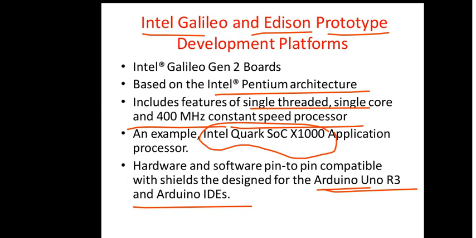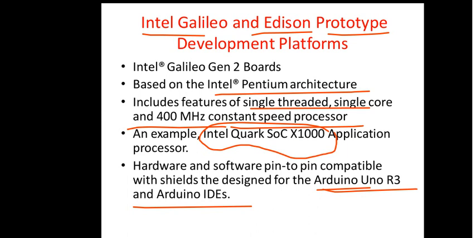So the shields you would take for making connectivity from your Arduino to external peripherals, the modules that you can plug into the headers, you will be able to extend the functionality with the same shields for the other boards also, very similar to your Arduino Uno.